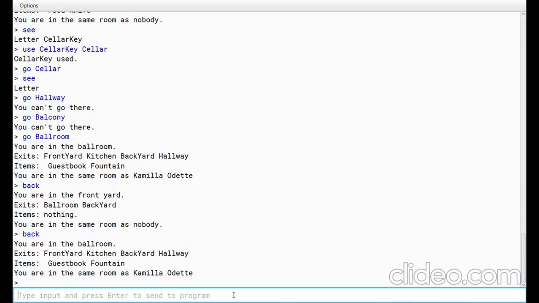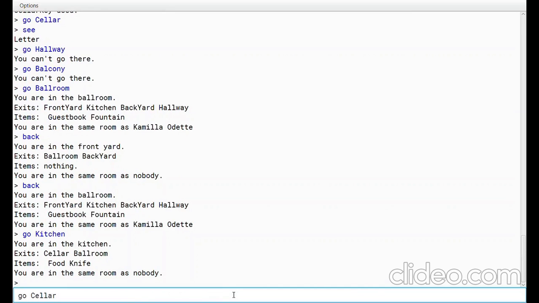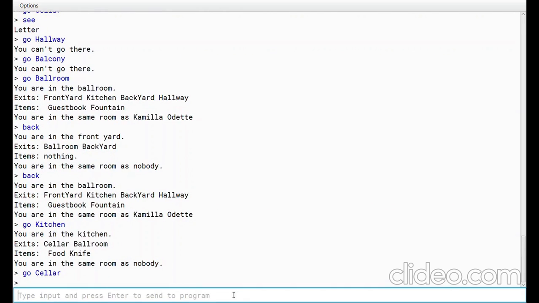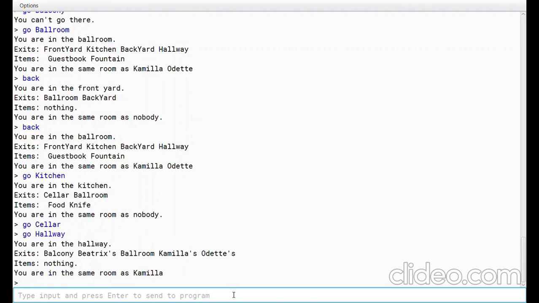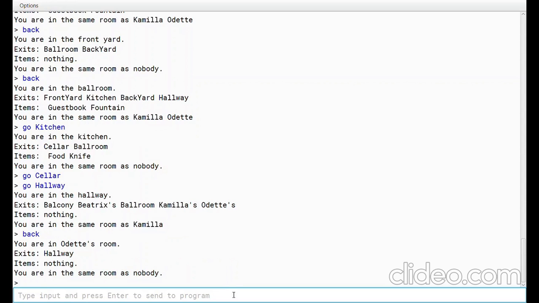Because I'm pretty sure there's no way that going to the cellar is gonna actually send us straight to the front yard. Like that. Go kitchen. Go cellar. Okay, let's try again. Go hallway, for example. Okay, we are now in the hallway, but where were we before? Oh, we were in the death room, so the cellar is a teleportation room, which doesn't really tell you where you're going. You just kind of end up in a place and you have to figure out where to go. Cool.